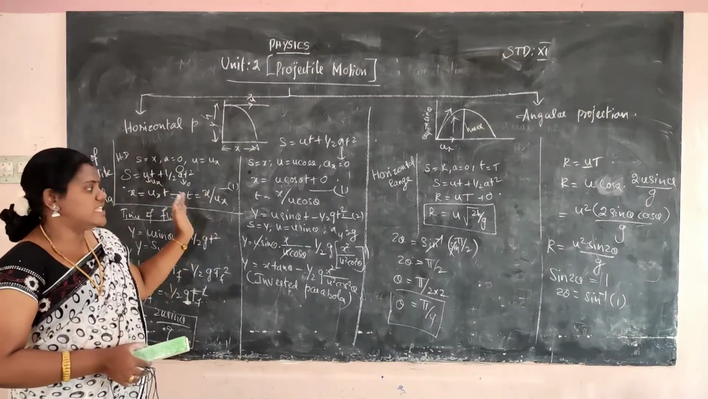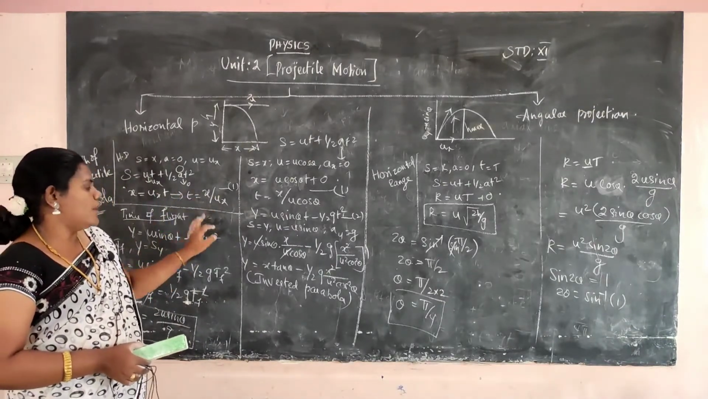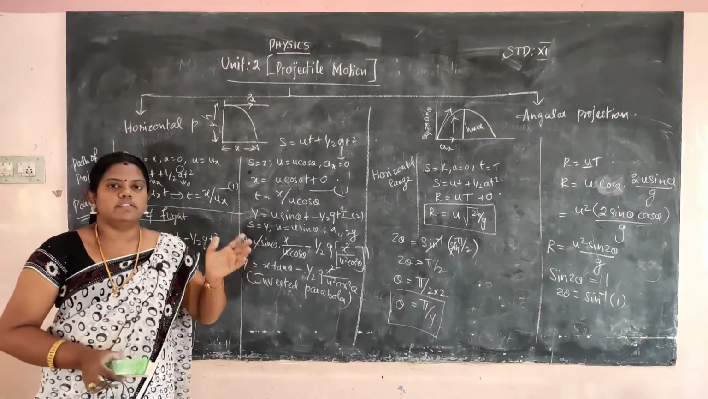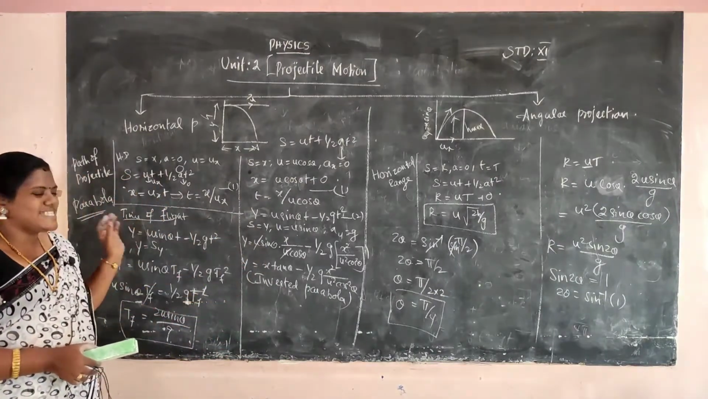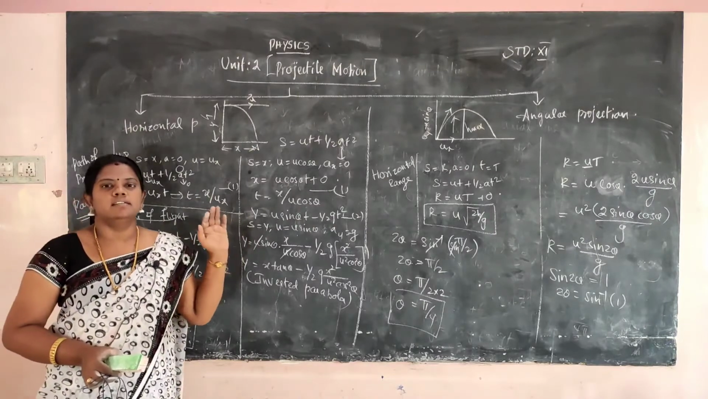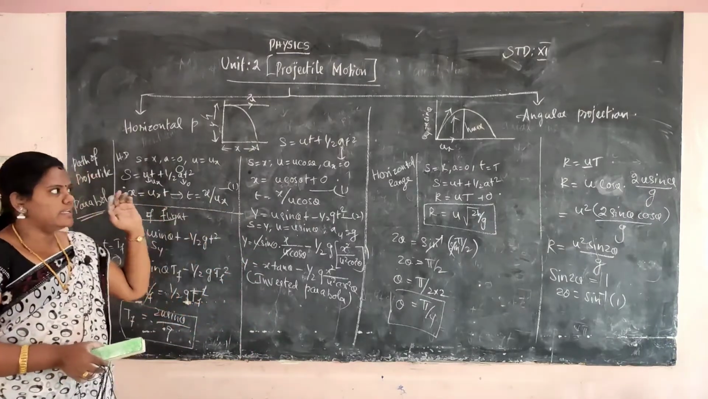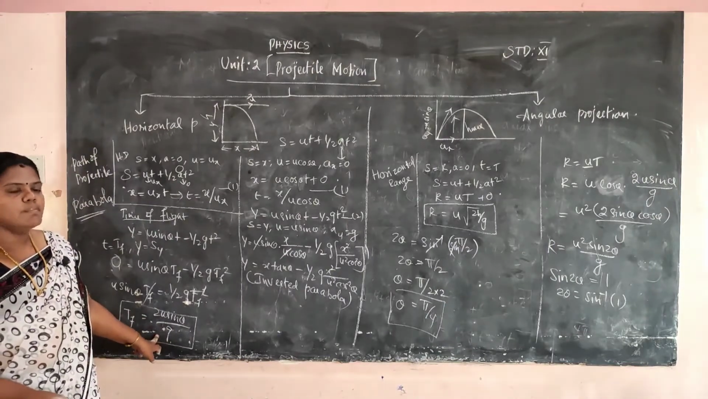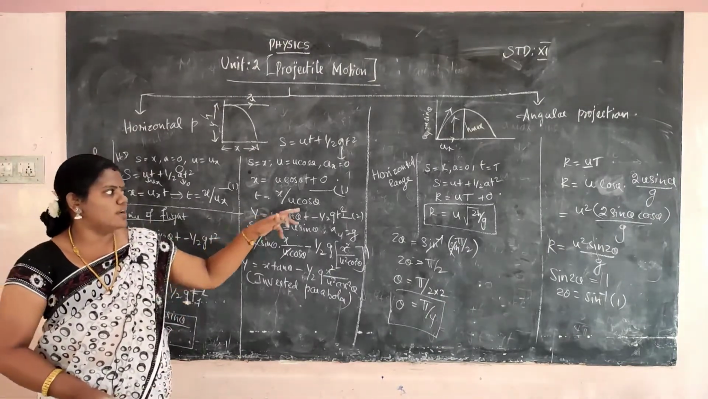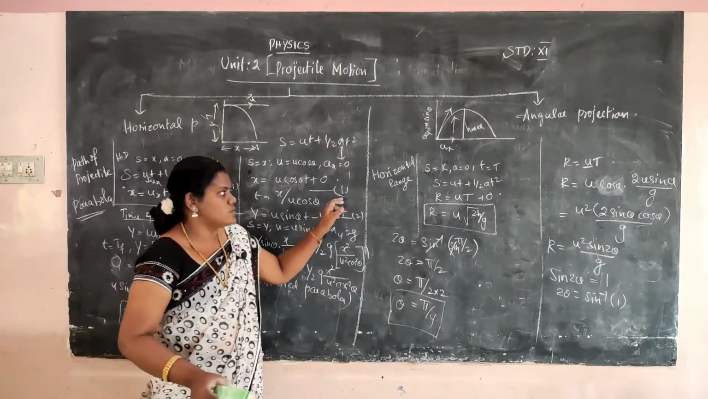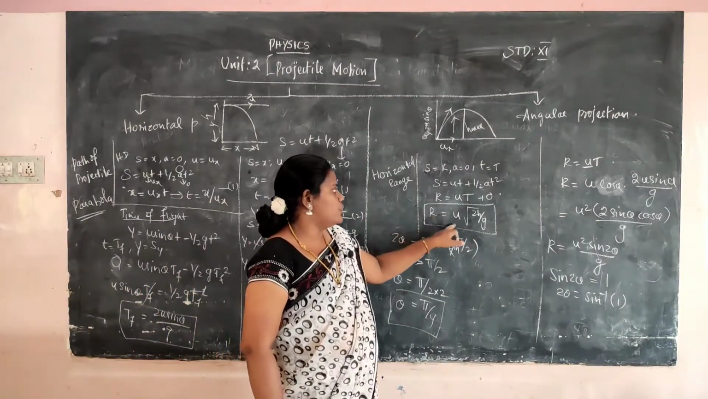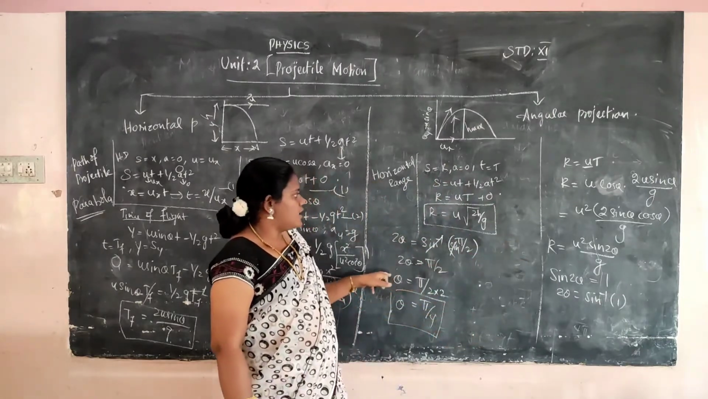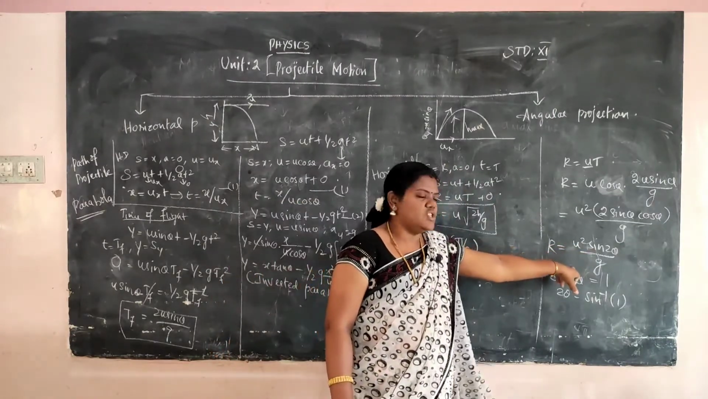In horizontal projection, we easily find out first y is equal to kx square, another parabola. Next we want to calculate the time of flight. Time of flight t is equal to root of 2h by g in horizontal projection. But in angular projection, t is equal to 2u sin theta by g. Okay. Then we calculate the horizontal range. Horizontal range in horizontal projection, r is equal to u into root of 2h by g. But in angular projection, r is equal to u square sin 2 theta by g.